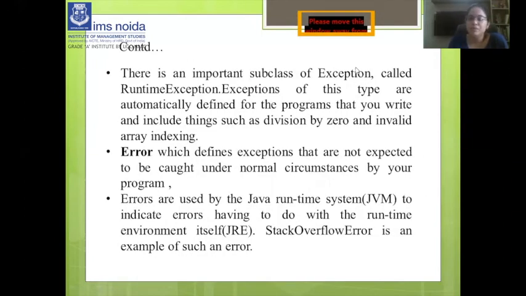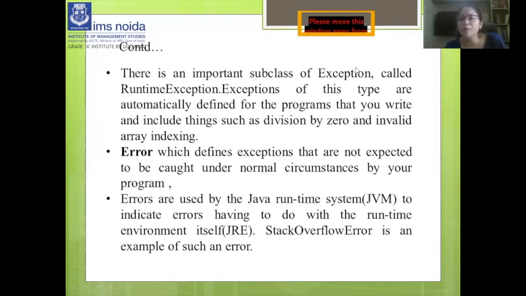This is the continuing part of the class hierarchy. There is an important subclass of Exception, called RuntimeException, which occurs at runtime. Those are runtime exceptions, unchecked exceptions basically. Exceptions of this type are automatically defined for the programs that you write, and include things such as division by zero and invalid array indexing.